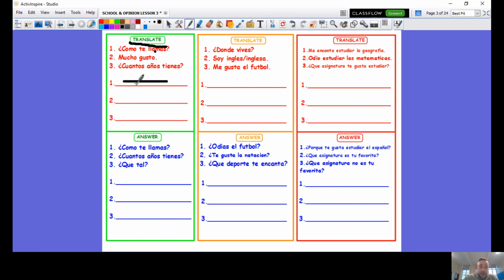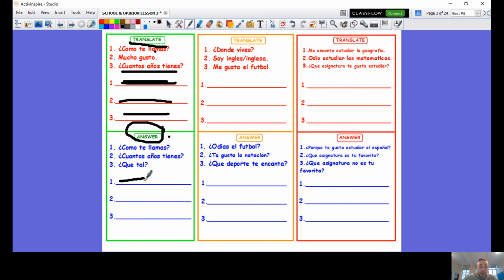¿Cómo te llamas? Here, you will write what that means in English. Mucho gusto. Here, you will write what that means in English. ¿Cuántos años tienes? Here, you will write what that means in English. Then you move down, and here you must answer the questions.